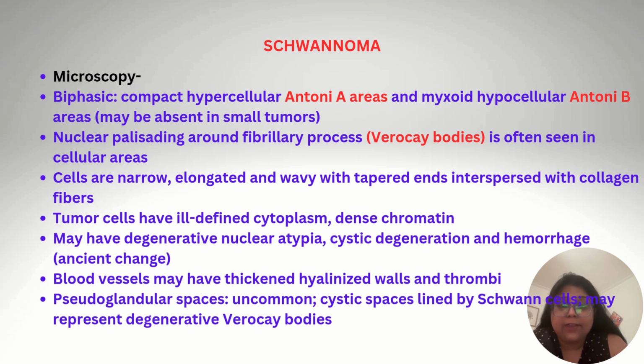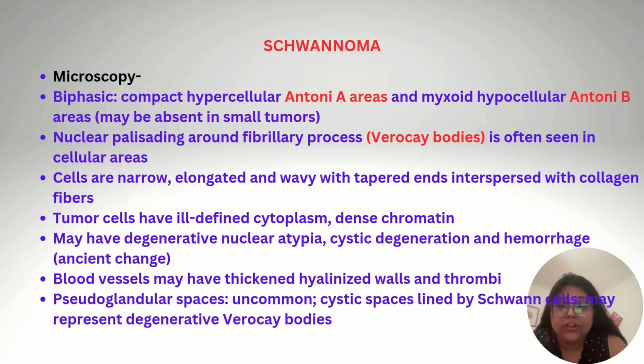Microscopically, these are biphasic tumors comprised of hypercellular Antoni A areas and myxoid hypocellular Antoni B areas. Nuclear palisading around a fibrillary process, also known as Verocay bodies, is often seen in cellular areas. Cells are narrow, elongated, and wavy with tapered ends, interspersed with collagen fibers. Tumor cells have ill-defined cytoplasm and dense chromatin.